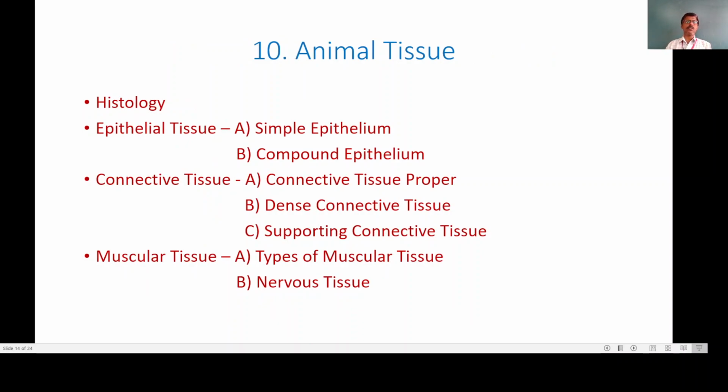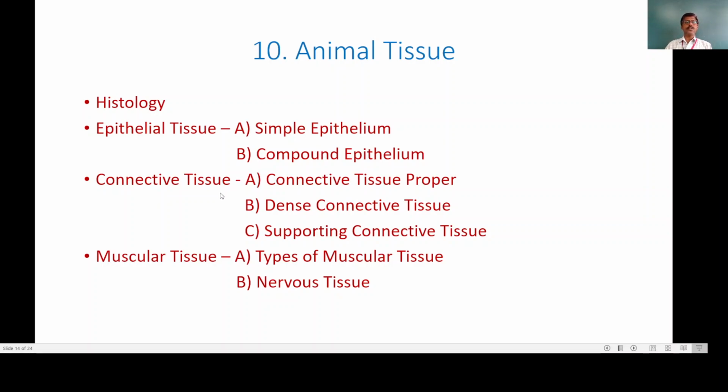Now this is a very interesting topic. In animal tissue, all of you know that the same kind of cells come together and form tissue. And here the first point is histology. Histology is a branch of biology which deals with the microscopic study of the various tissues. When we study animal tissue, there are various types of tissues. The first is epithelial tissue, which is again subdivided into simple epithelium and compound epithelium.